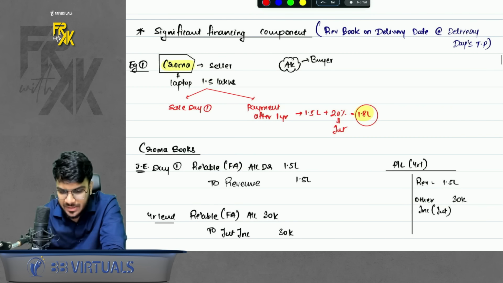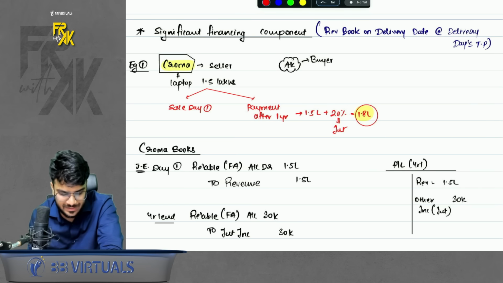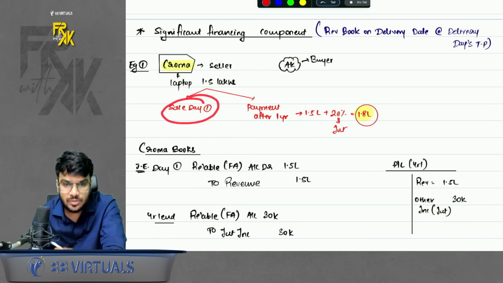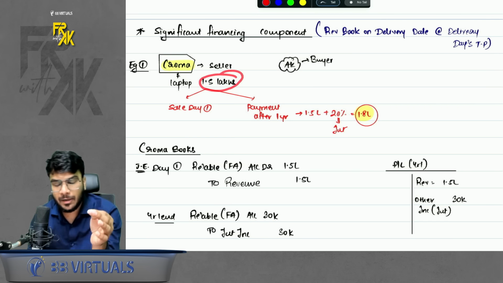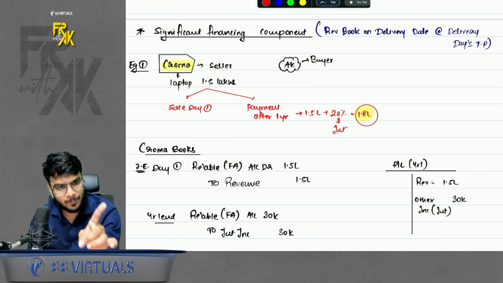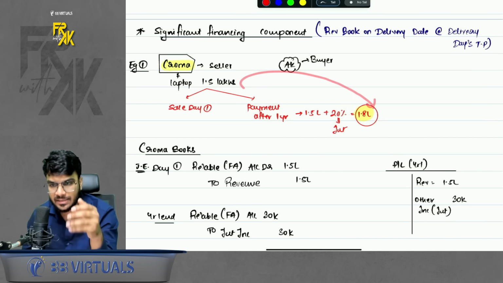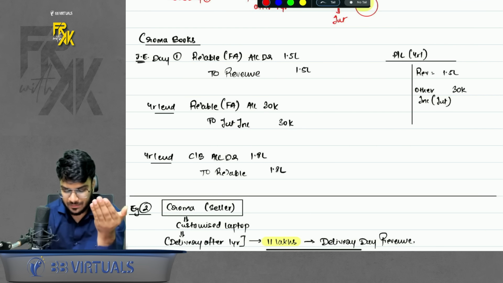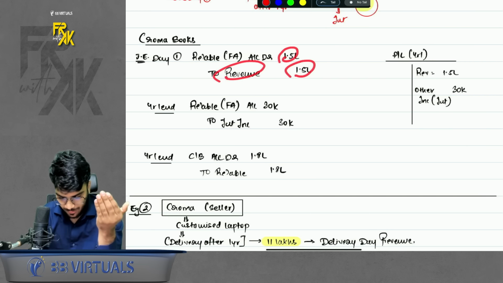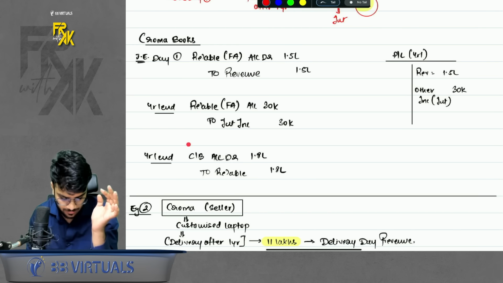So always remember this basic rule. Revenue booking should be done on delivery date, at transaction price. So basically, when is the delivery happening? First day. So book the revenue on first day. At what value? If the customer made the payment on this date only, how much would it have paid? 1.5. So book the revenue at 1.5. So what about the excess that the company is charging? That is interest. So this is how the accounting will look like. It will book a receivable to revenue 1.5, then receivable being a financial asset, accrue the interest and then receive the money.